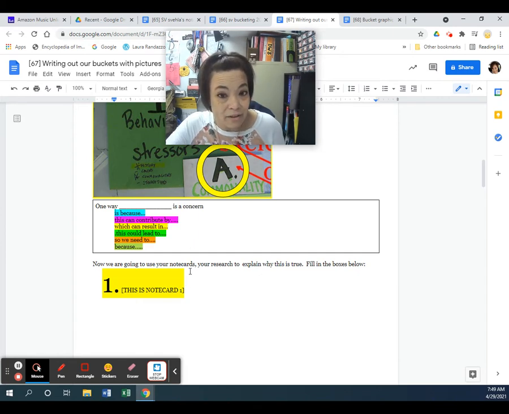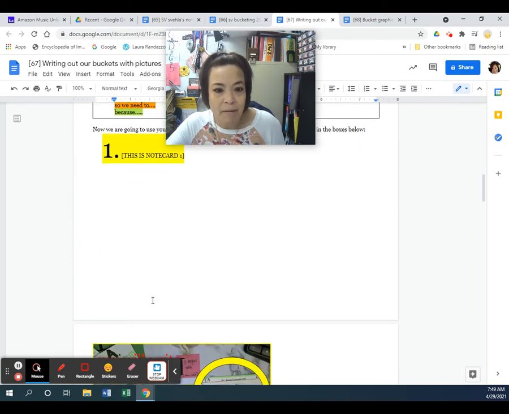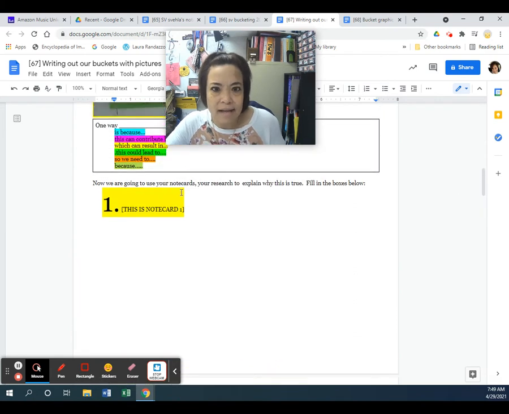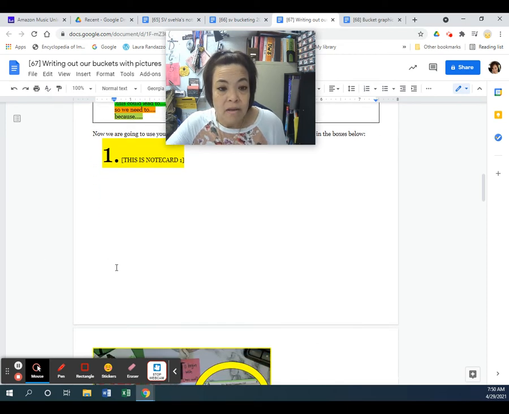But remember, I have to have a sentence for each one of these. So my number one, I'm going to come up with a sentence, okay? And that number one sentence I have to write as a topic of some sort. So what I have written is students' backgrounds are important to know what makes them behave the way they do, but this is especially important when it comes to school shooters. So that's my number one sentence, okay?